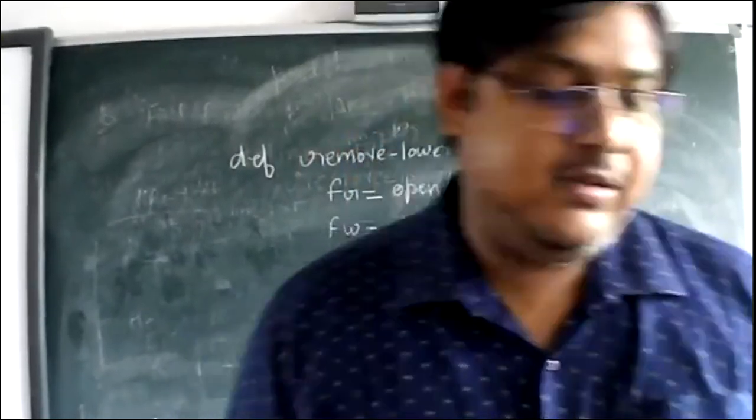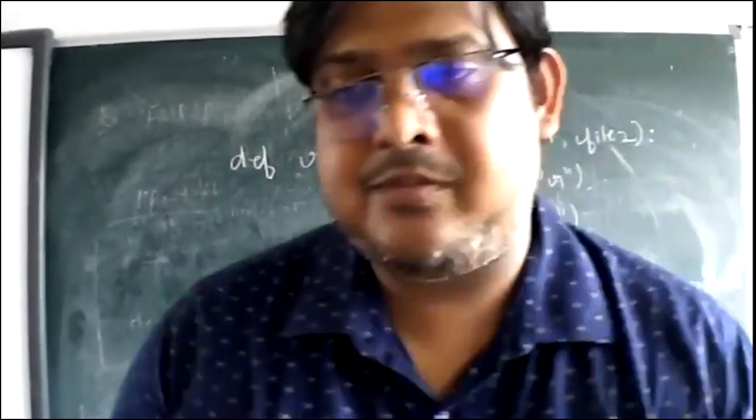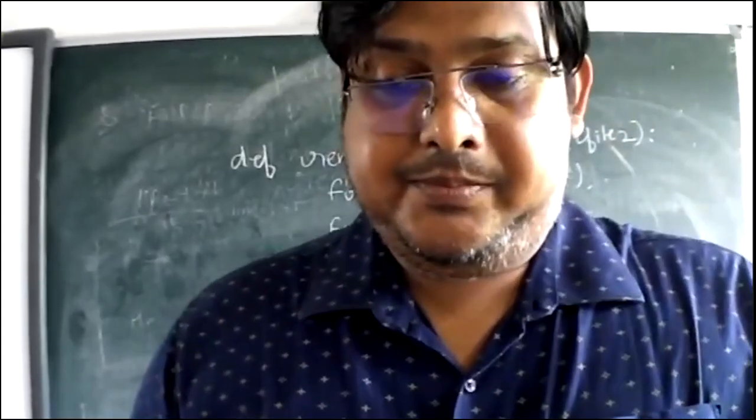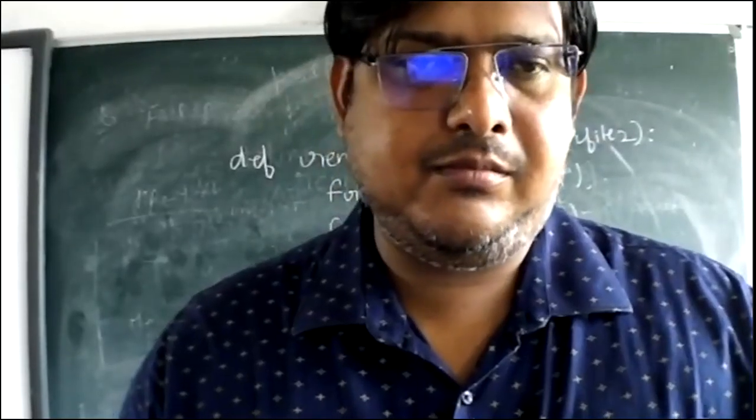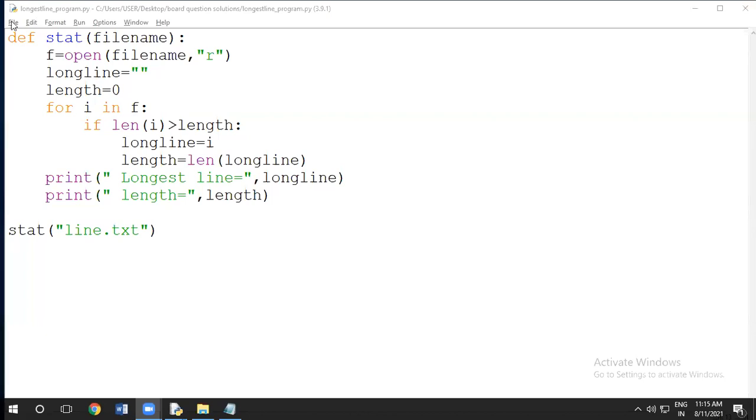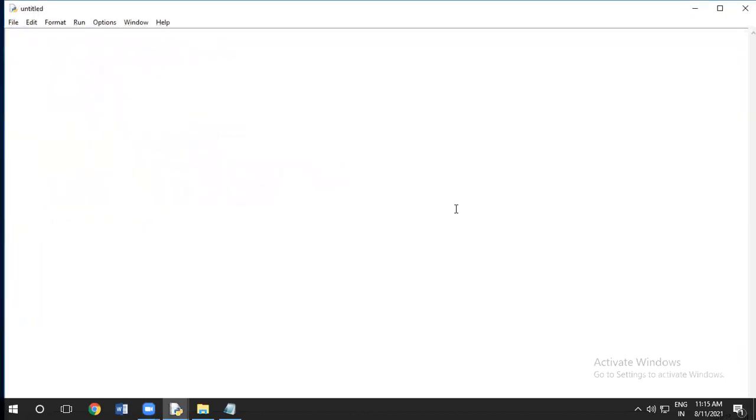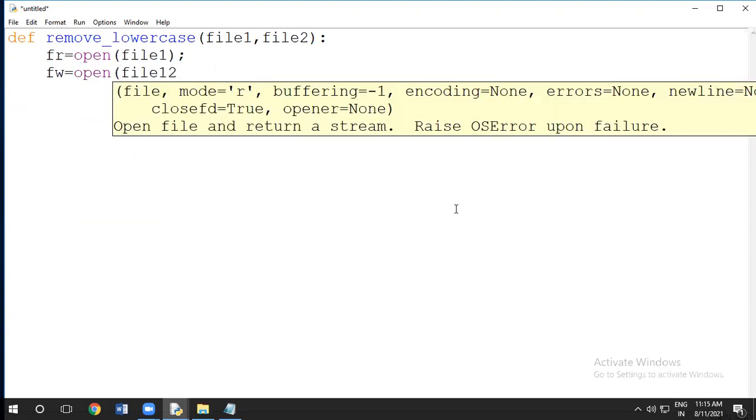So come here. Once again, look here, I'm going to write one more function. Definition remove lowercase, in that file1, comma, file2. And I've used here the file reader object is equal to open file1 and file writer is equal to open file2.